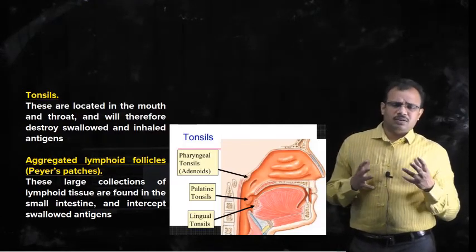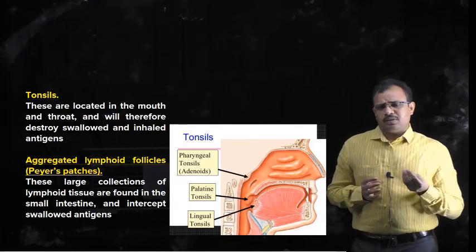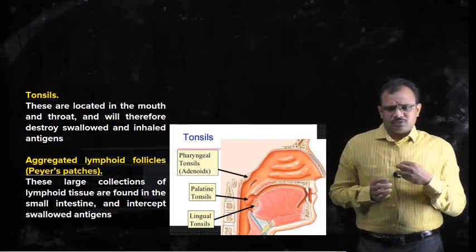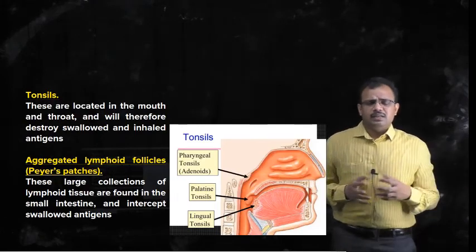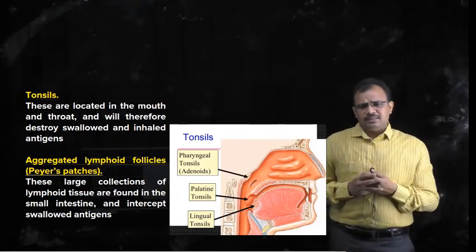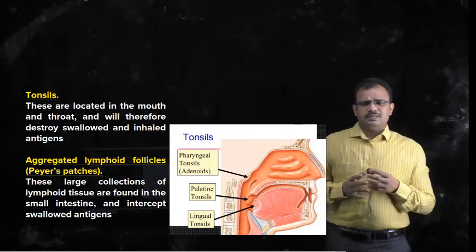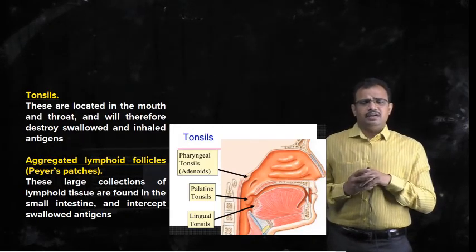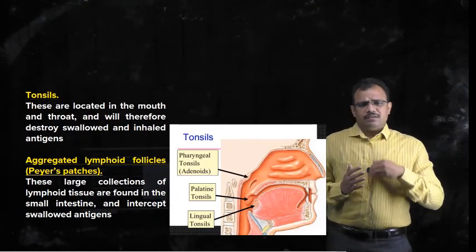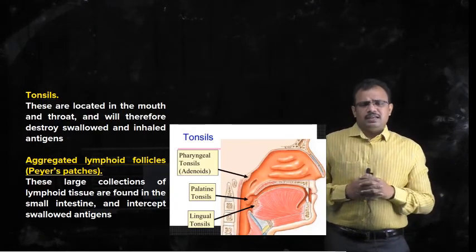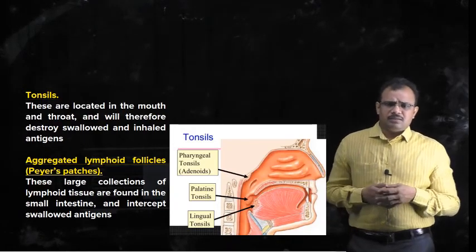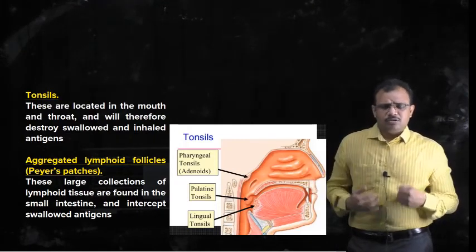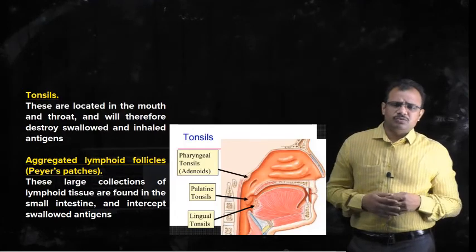So in all these regions, when microbes enter through inhaled air or through the food that we eat, the microbes will be trapped by these tonsils, and the B and T lymphocytes which are present in this lymphoid tissue will destroy those antigens, so that they are detected early, before they enter into the blood and into the tissues.